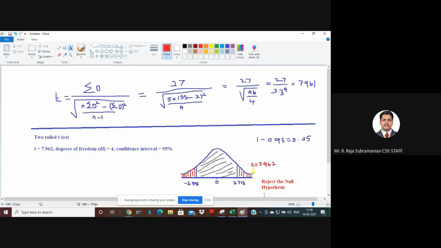So this will move. For example, t of 2.776: if you say it is 90% confidence, the gray region will shrink. If you have 100% confidence, the gray region will be only this much, and all the rest are rejections. If I decrease the confidence and make it only 50%, then the red region will be only this much, and all the rest will be gray.